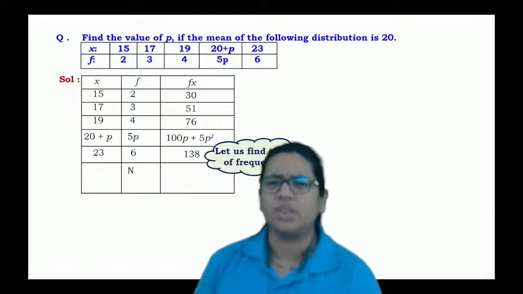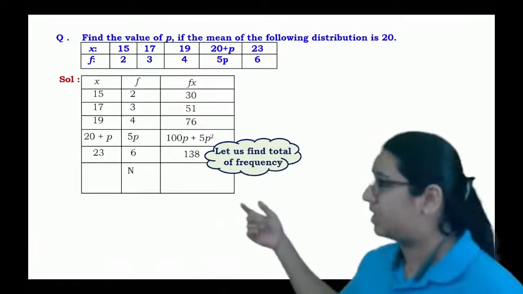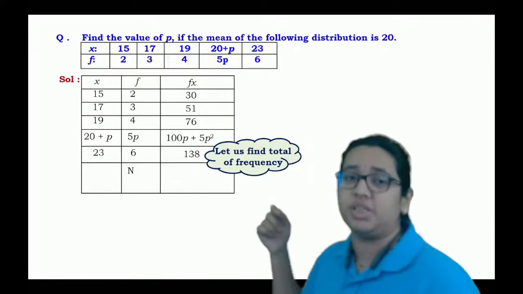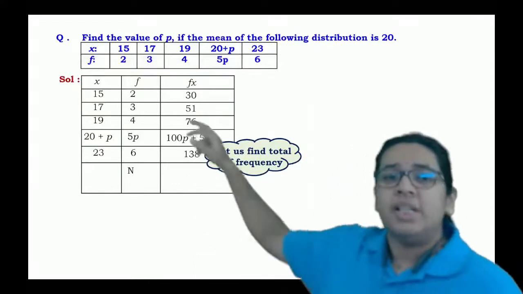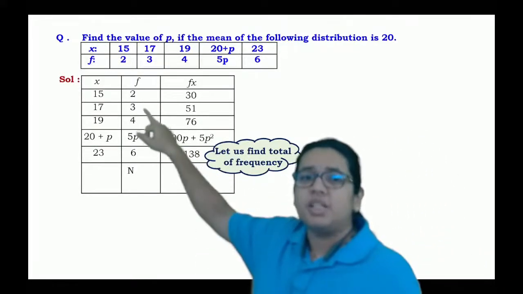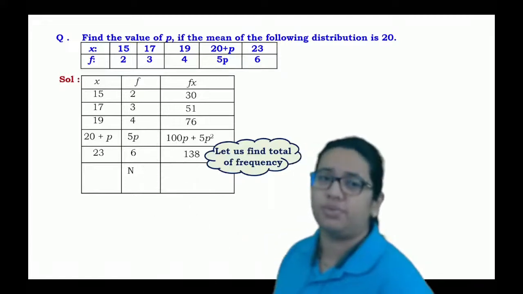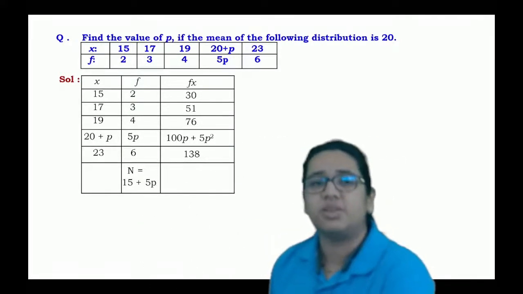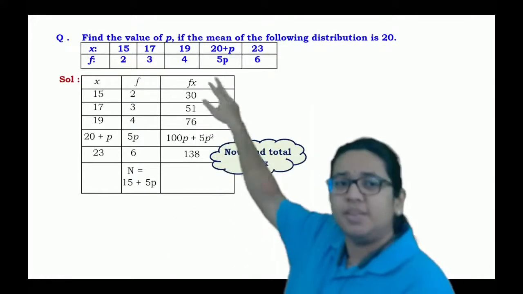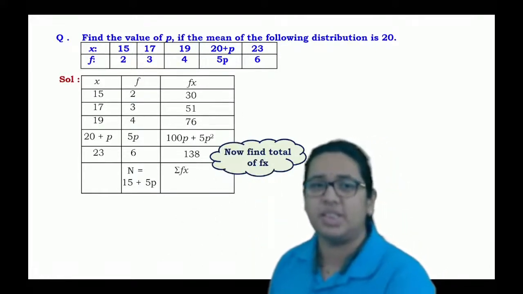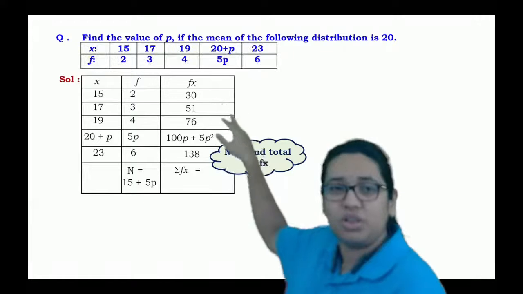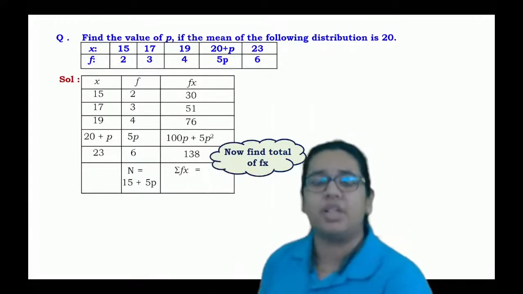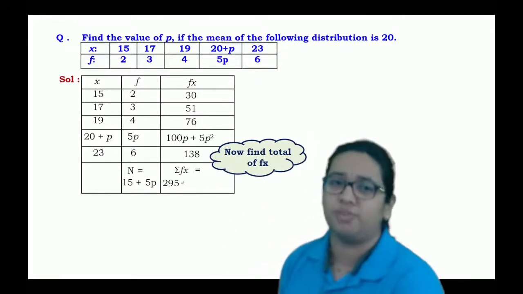Okay. So what will be the value of summation fi and what will be the value of summation xi fi? Summation fi is nothing but 2 plus 3 plus 4 plus 6 plus 5 times p, which we can write as 15 plus 5p, and similarly summation fi xi is nothing but we'll just add all the constant values, and after that we'll add 100p plus 5p square.